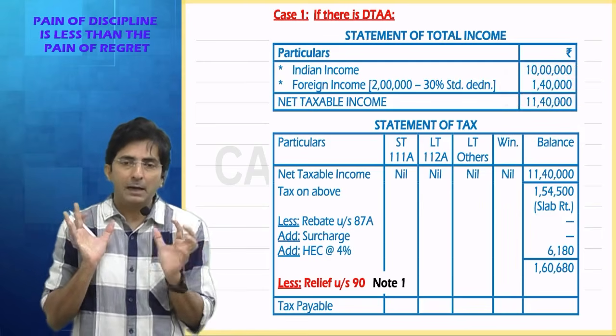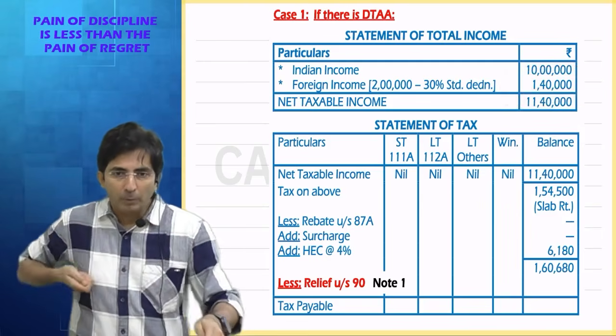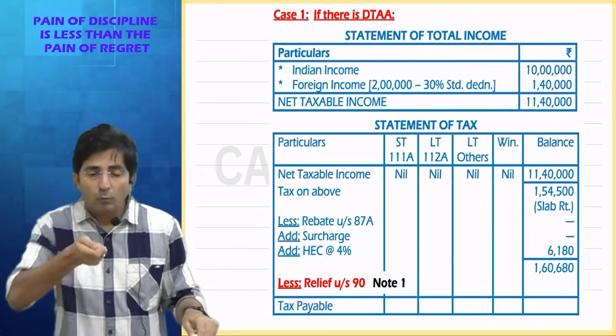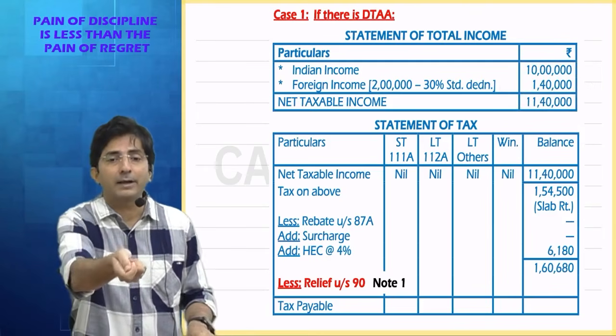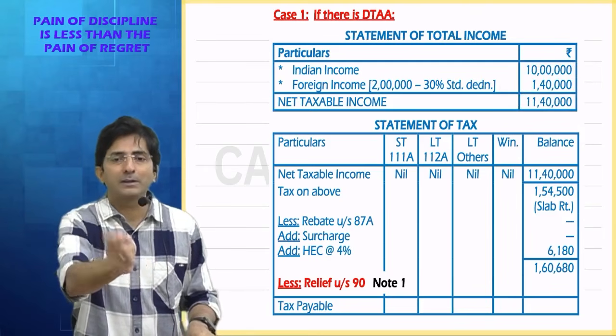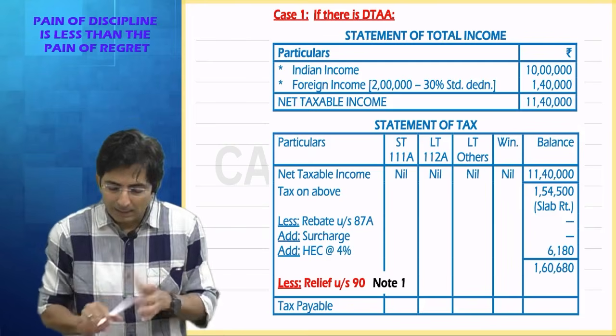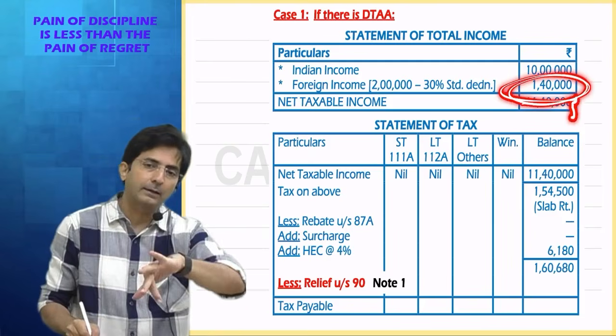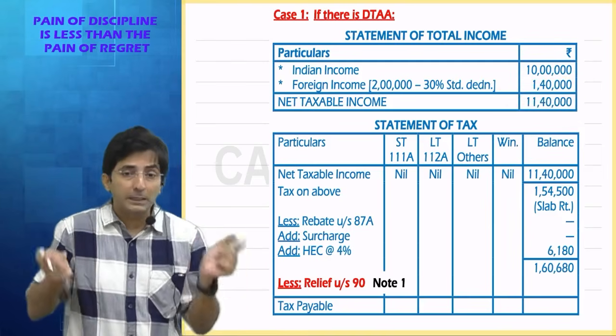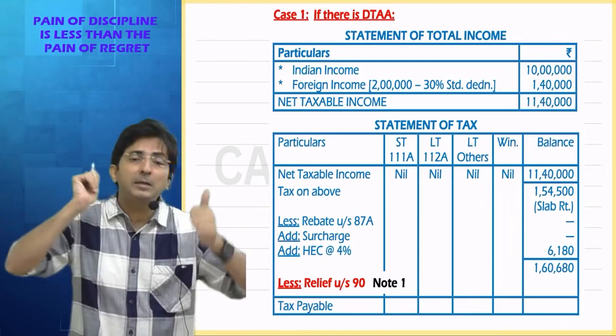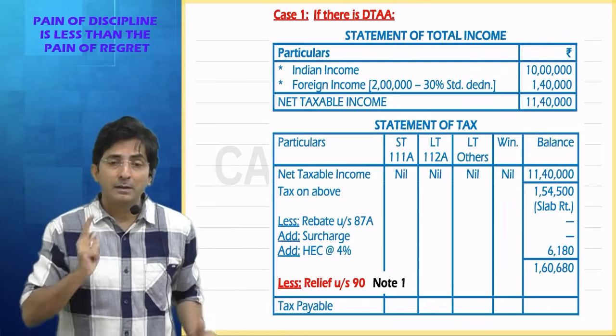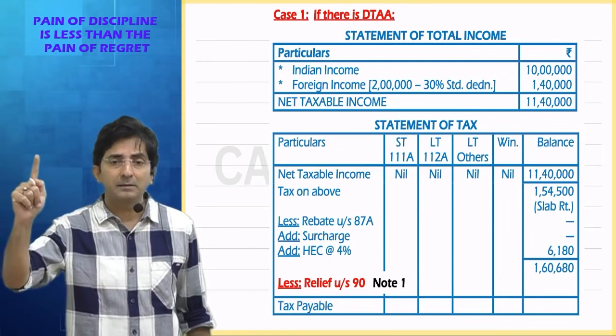In short, I want you to feel the Indian government is attacking 1,40,000. But at what rate? We cannot say one single rate, right? Because 1,40,000 has become part of my total income and my total income is subject to slab rate. But the problem in slab rate is what? It has got one rate or many rates? Many rates.